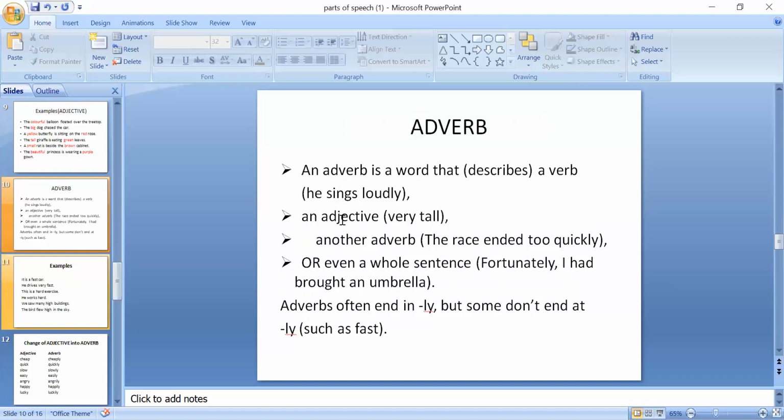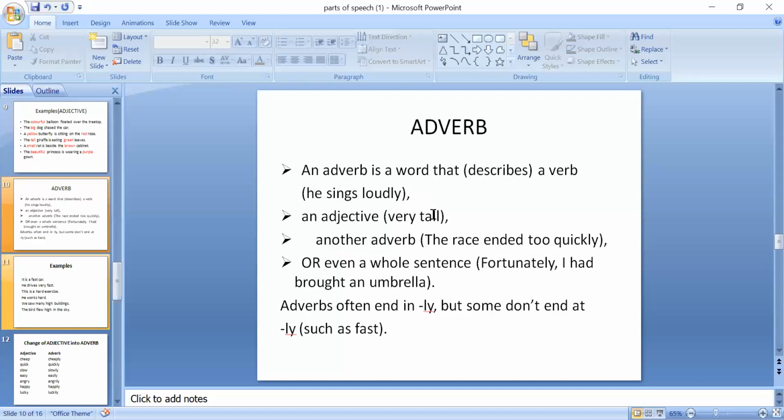Adverb also describes an adjective. You can see in bracket, I have written very tall. Tall is an adjective. As in previous examples, you have read about tall giraffe. ठीक है? Tall is an adjective and before it we have used very. Clear? So very is adverb and very is describing this adjective कि वो बहुत ज्यादा tall है.